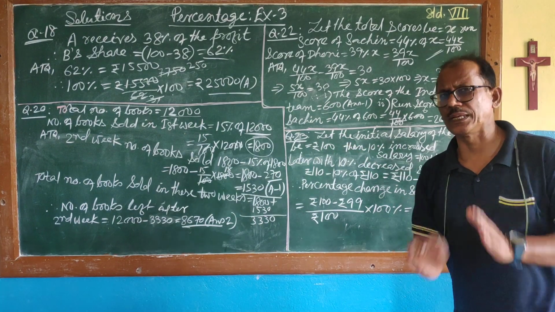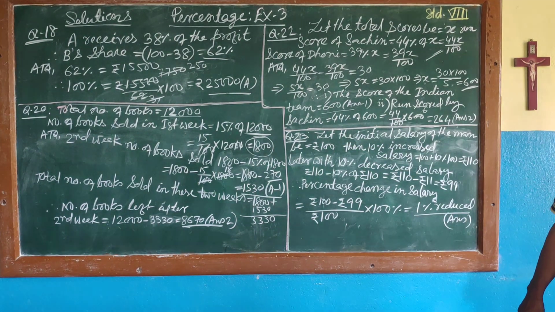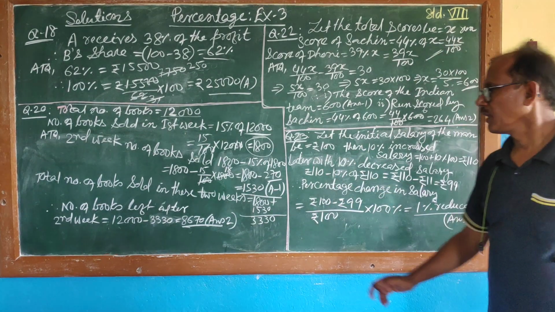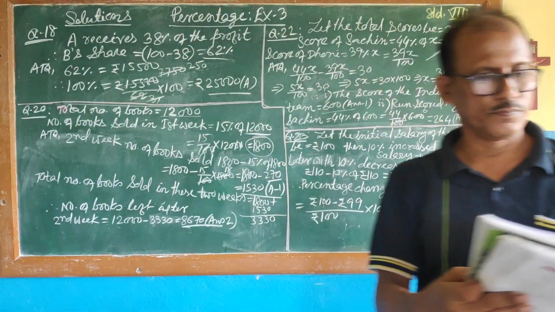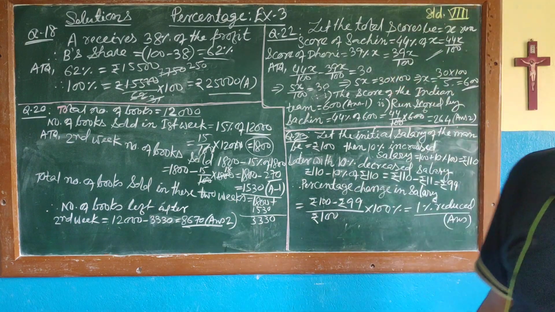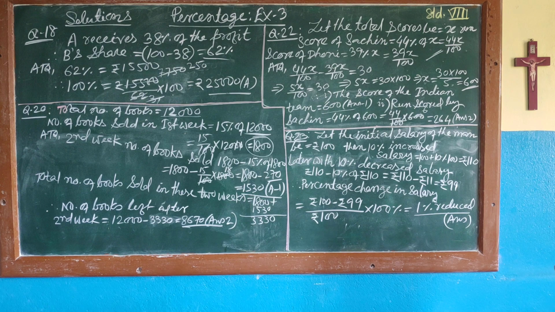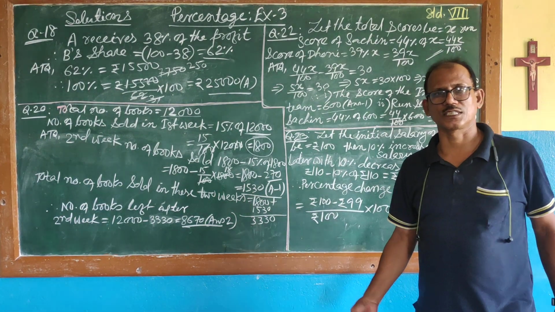Moving on to question number 23. I have taken question number 23 intentionally because yesterday Asutosh asked me a doubt from the salt exercise. A similar sum is there. What is the problem given in 23? A man's salary was raised first by 10%, then it was reduced by 10%. Then what was the percentage change in his salary?